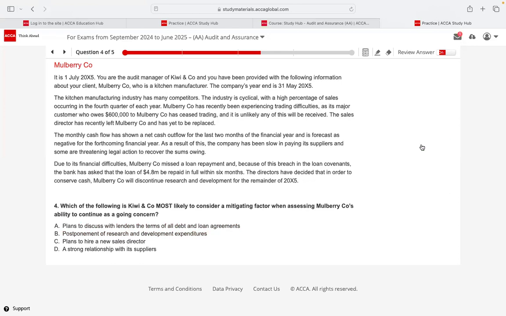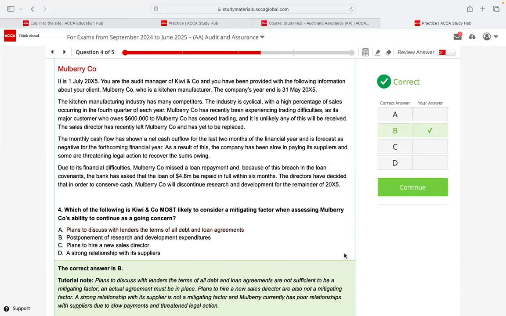So if you can discuss with your lenders and extend your credit period, it will improve the cash flow period.